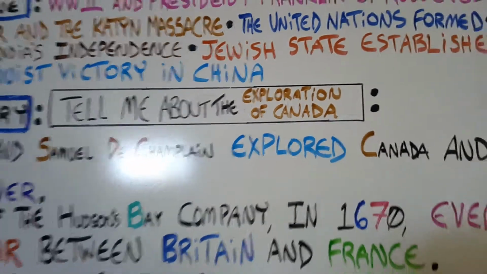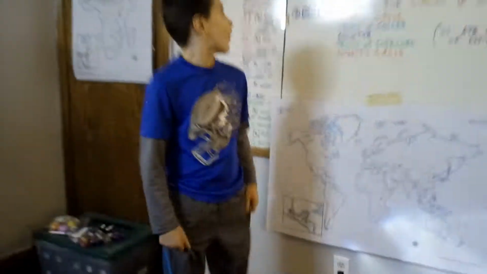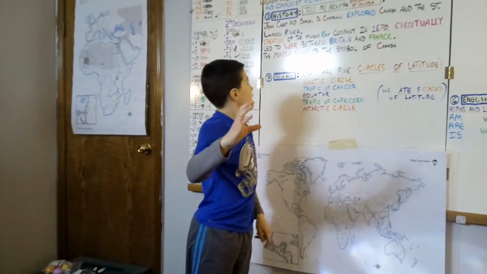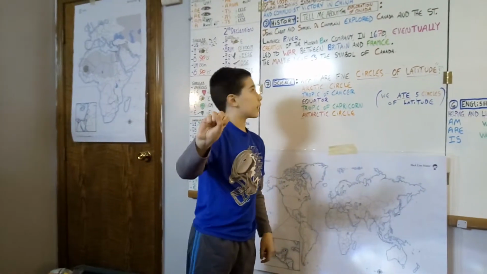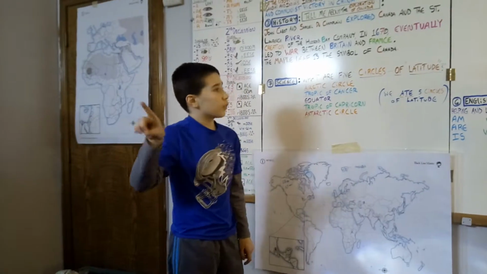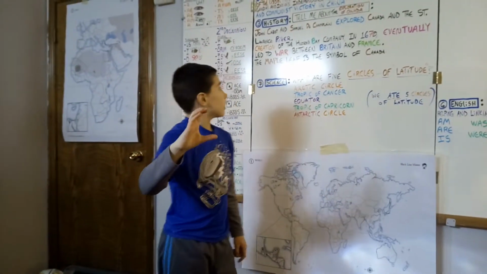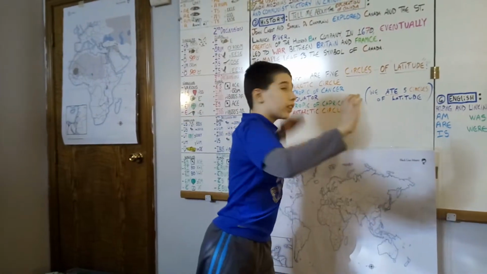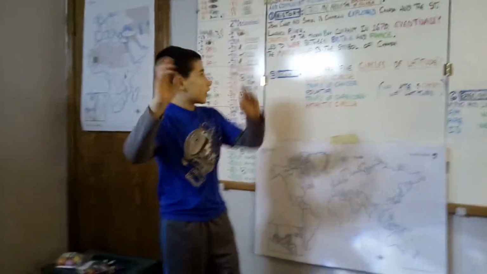Our history sentences tell me about the exploration of Canada. Okay, so we have John Cabot. So John Cabot and Samuel, make our S day for D. We'll do for day. Champlain explored, we still have our C, explored Canada and the St. Lawrence River.